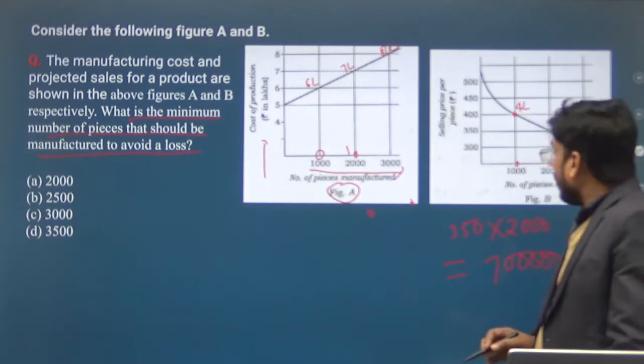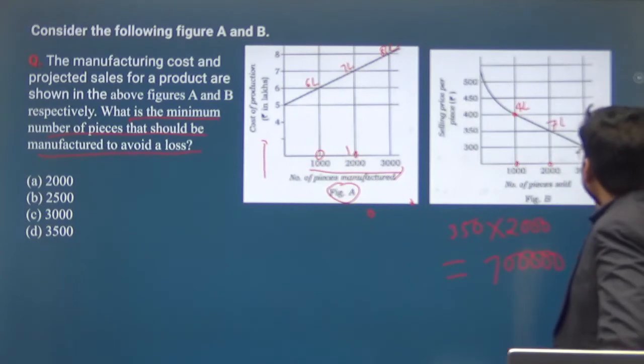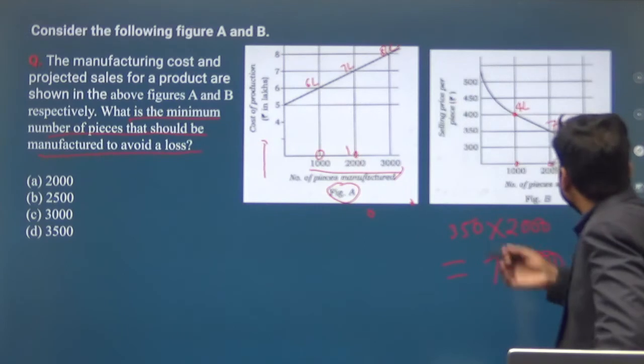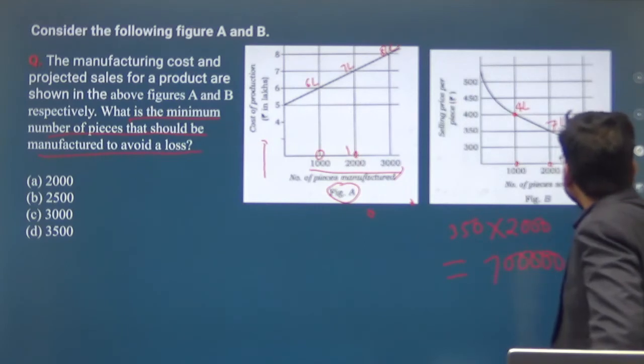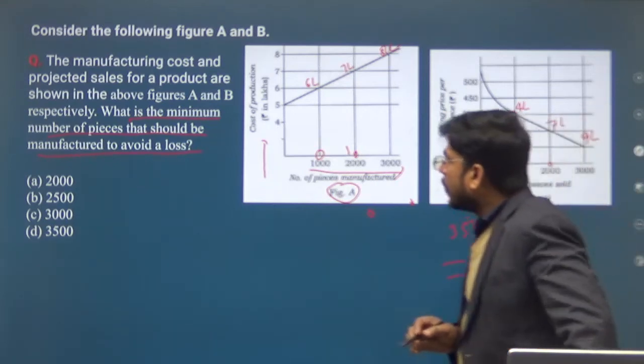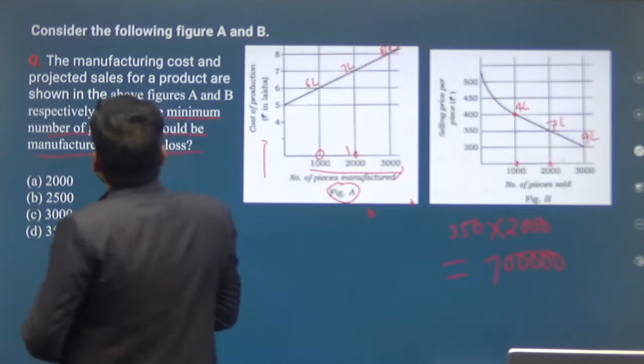Clear? Now if you are selling 3000 pieces, then total income will be 3000 into 300, it will be 9 lakh. Clear? So what is the question here?